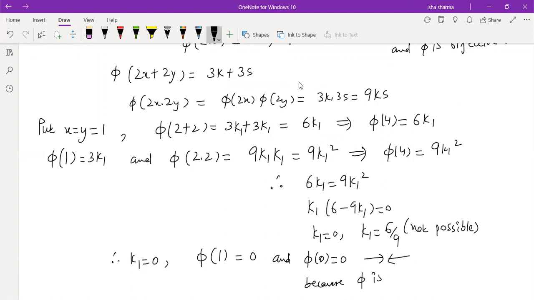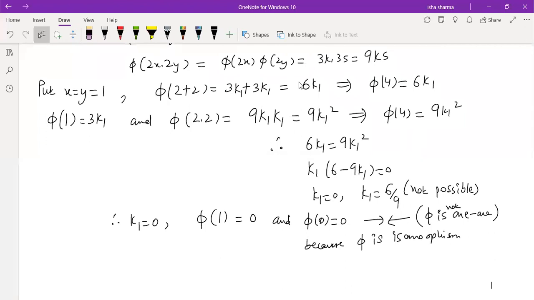So this is a contradiction, because phi is isomorphism. हमने अज्यूम किया था कि phi isomorphism है. So this is a contradiction, because it is giving us the information that phi is not 1-1, right? So yeah, you got a contradiction, therefore proved.